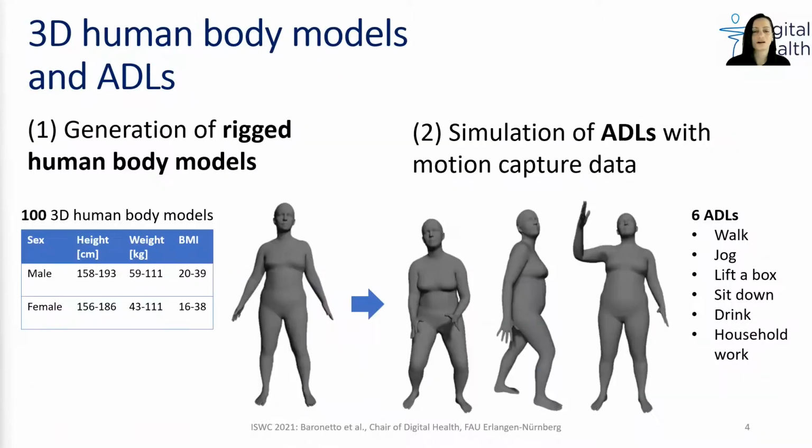The open source SIMPLE model was used to generate rigged human body models. SIMPLE is a human model whose body pose and shape was learned from 3D human real scans, including the CESAR dataset. In total, we generated a dataset of 100 models of different body shape and sex. The obtained 3D human body models were animated with motion capture data from the AMASS and CAPE datasets. 6 motion sequences, including ADLs like walking and drinking, were simulated in our analysis.